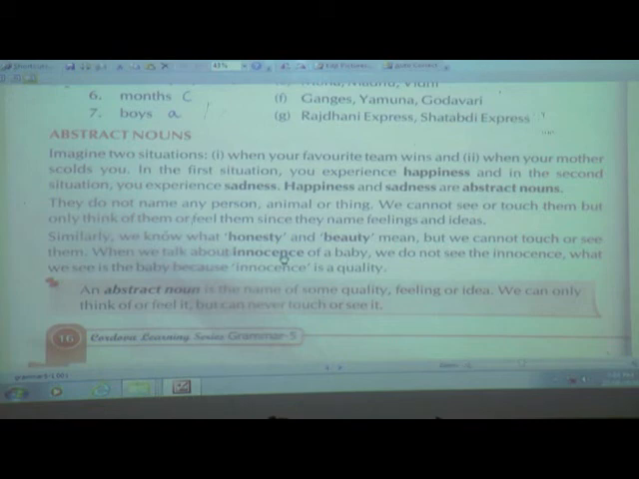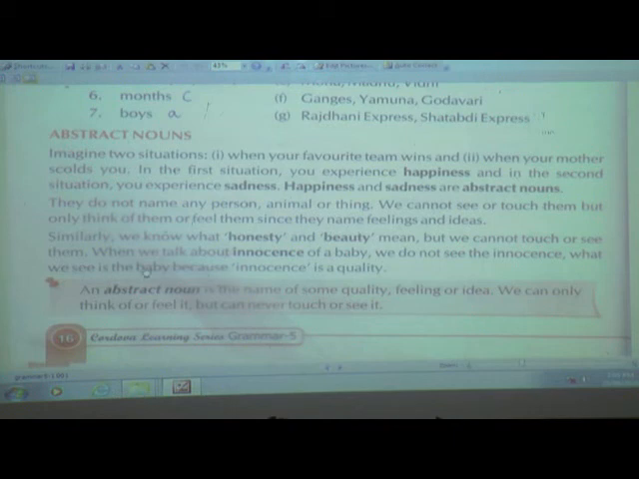When we talk about the innocence of a baby, we go on talking about our baby brother or baby sister, that my sister is very innocent. But what is the thing here? We do not see the innocence, because innocence is a quality. We are not able to see the innocence of a baby. What we see is the baby, and the quality of the baby is what?